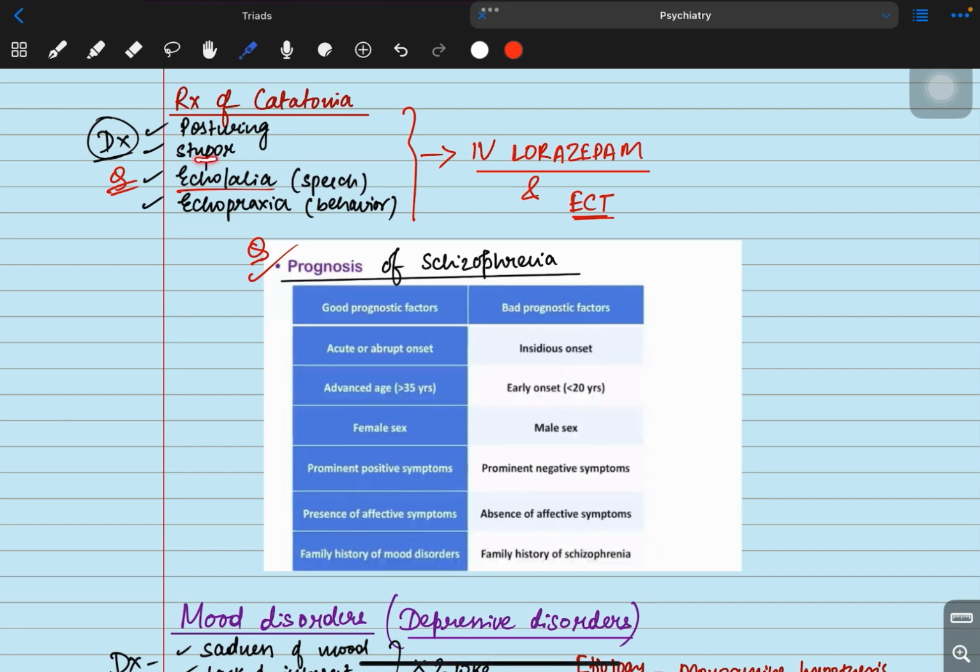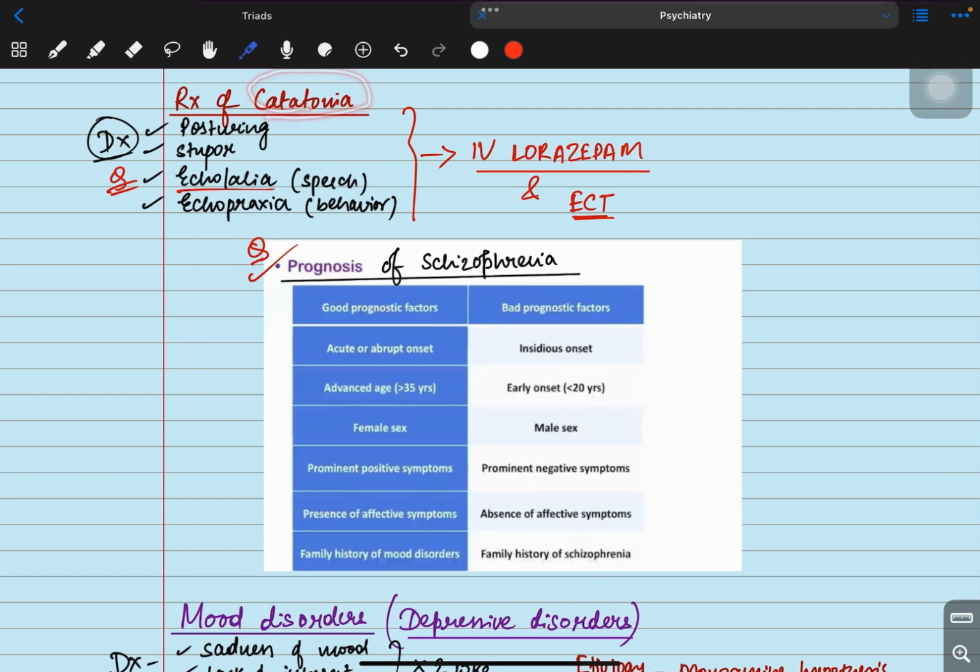There is stupor. Echolalia. Echolalia means the patient is repeating the same speech. It has already come in a previous year question. Echopraxia. Echopraxia means the patient is repeating the same behavior. If all these symptoms are present, you can diagnose it as catatonia.